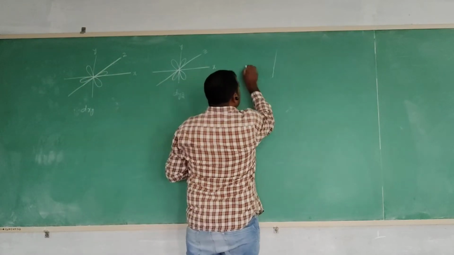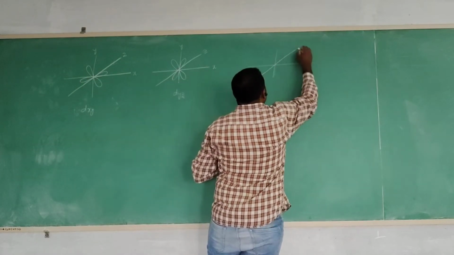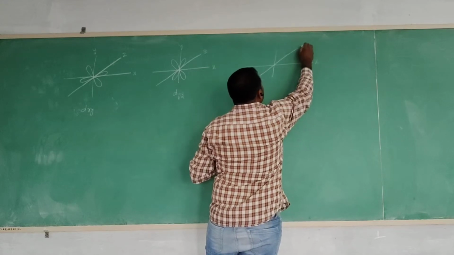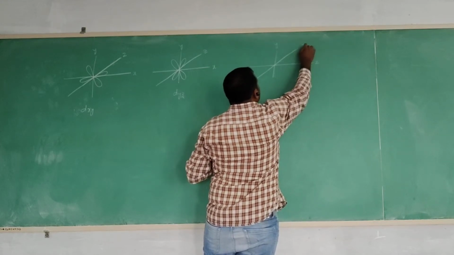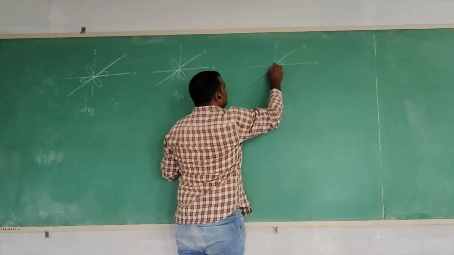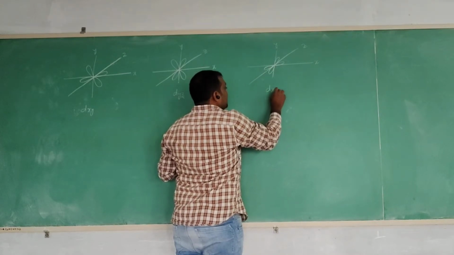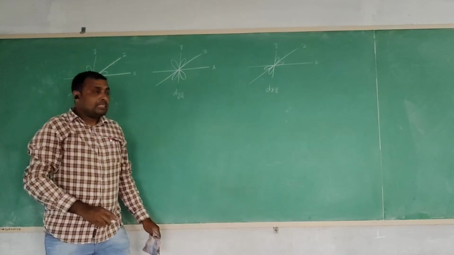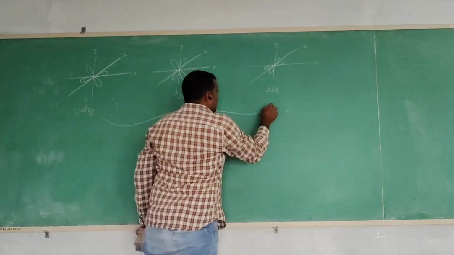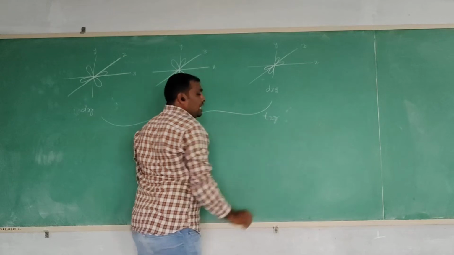Next is the dxz orbital, with lobes in between the x and z axes. These three orbital lobes are called T2g orbitals.